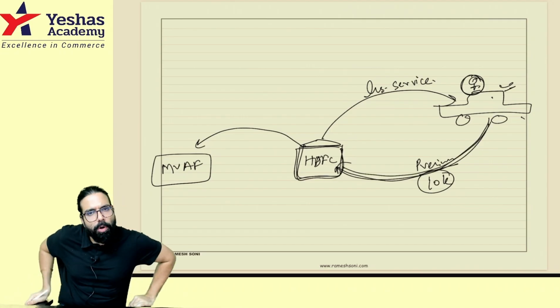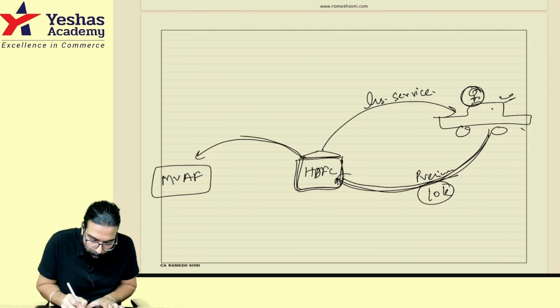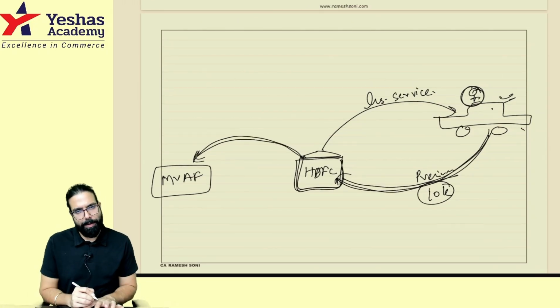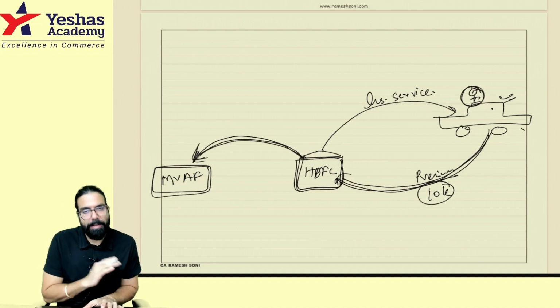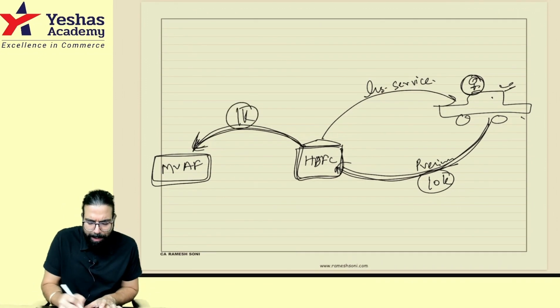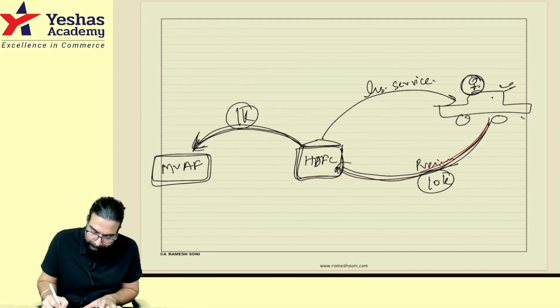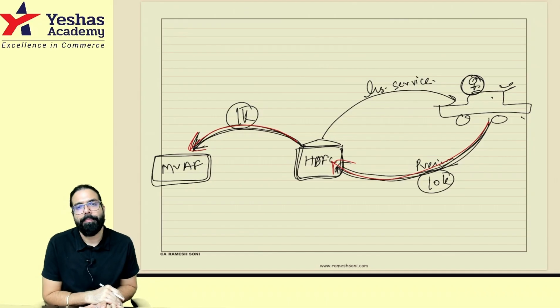From this premium, the government tells HDFC that 10% or 15% of it you have to contribute to the Motor Vehicle Accident Fund. So some amount will be given by HDFC to the Motor Vehicle Accident Fund. For example, from every insurance collected, they will put 1,000 rupees into the Motor Vehicle Accident Fund.